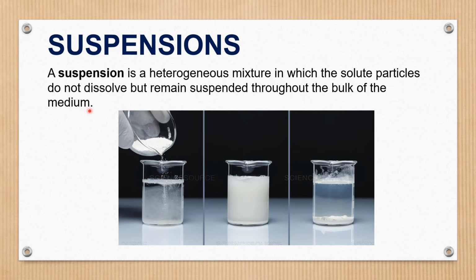So this second picture is the suspension. Only when you do not disturb it does it settle down. Otherwise this is the suspension, and the solute particles are not dissolved but suspended throughout the bulk of the medium. That is called suspension.